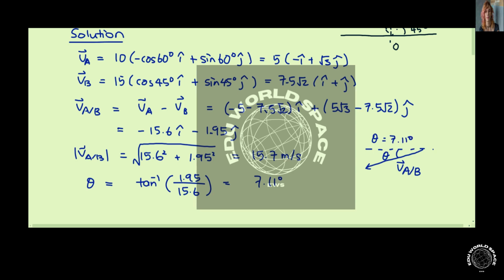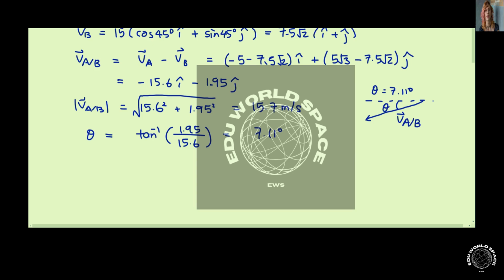And so for the time taken, let t be the time taken for the boats to be 600 meters apart.